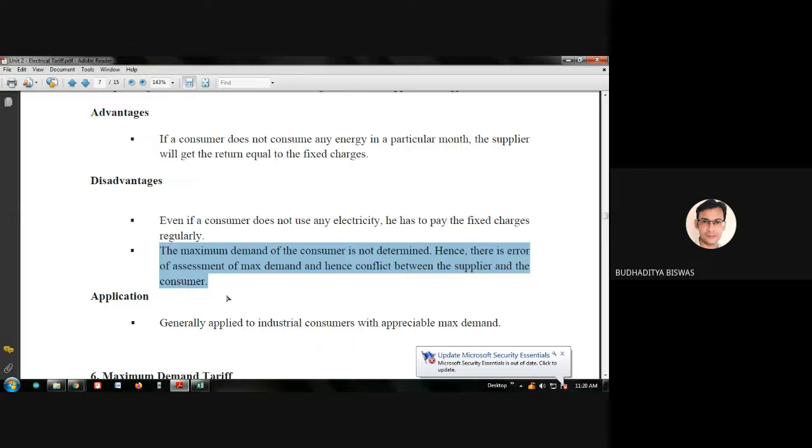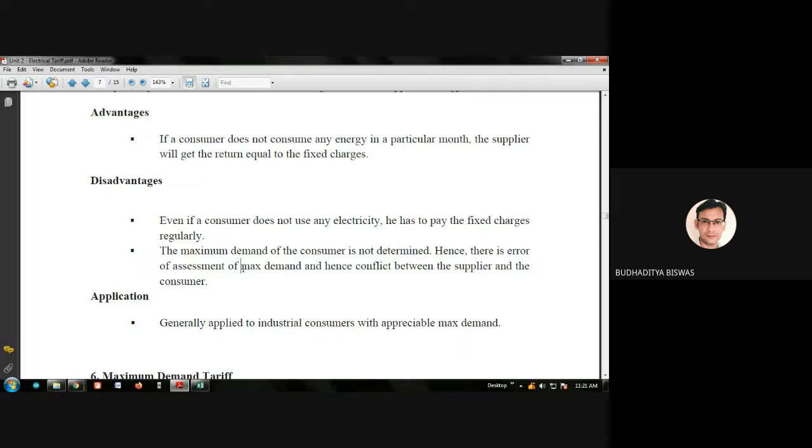So you may say that I don't have anything in my home. I have only one fan of 65 watt, only one bulb of say 100 watt, only one tube light of say 20 watt LED. So why do I need to pay the bill based on the 2.75 maximum load demand? This is the meaning of this sentence. They actually do not measure. Based on some slab, they decide this is the maximum load demand for this type of customer, the next slab customer, and huge customers like this.